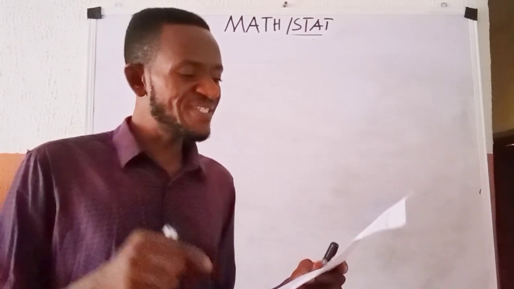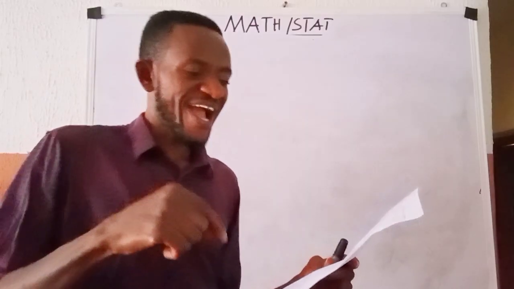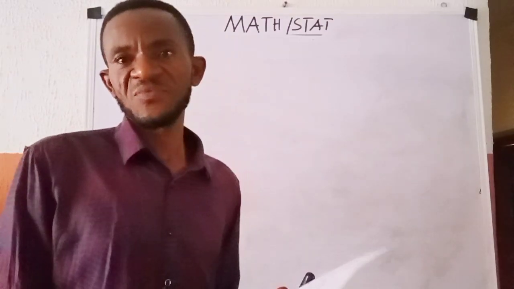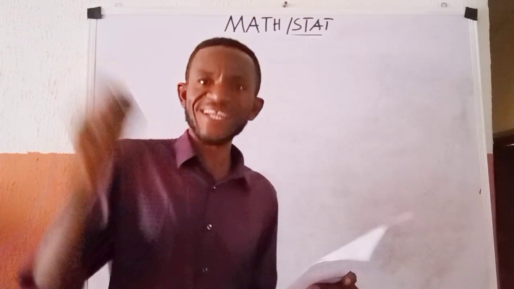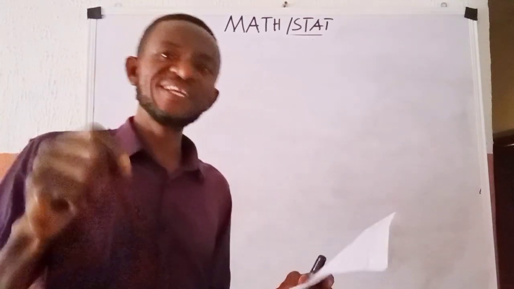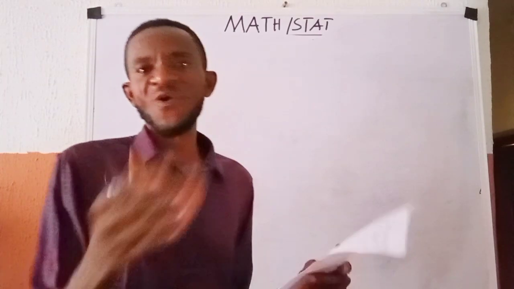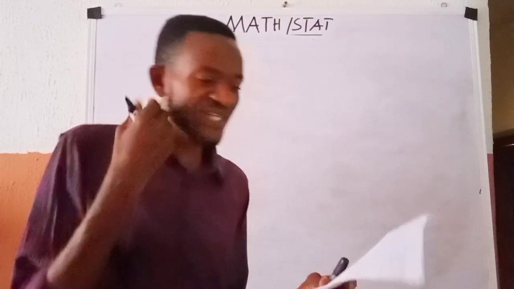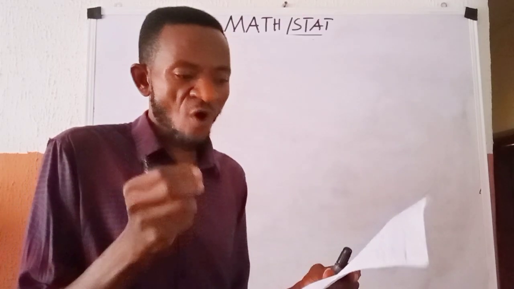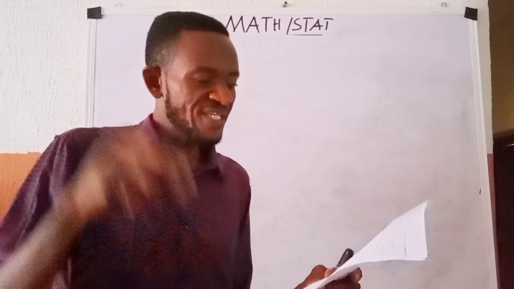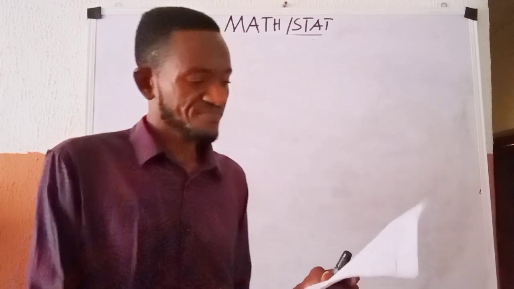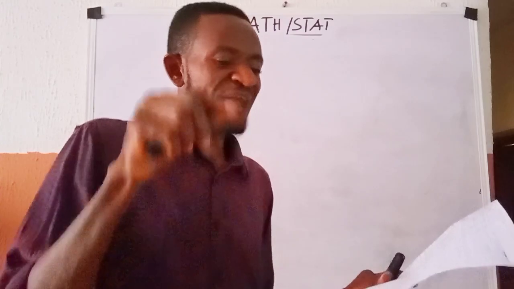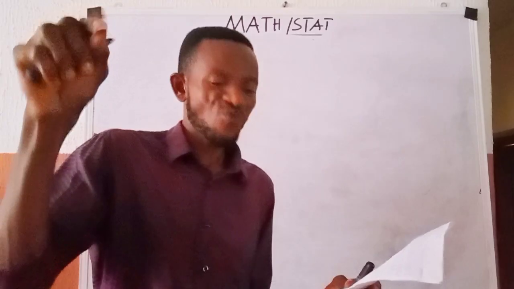What is the probability that 3 has appeared at least once? So first of all, let us go for the sample space. I will repeat the question. 2 dice are thrown simultaneously, and the sum of numbers obtained is found to be 7. What is the probability that number 3 has appeared at least once?